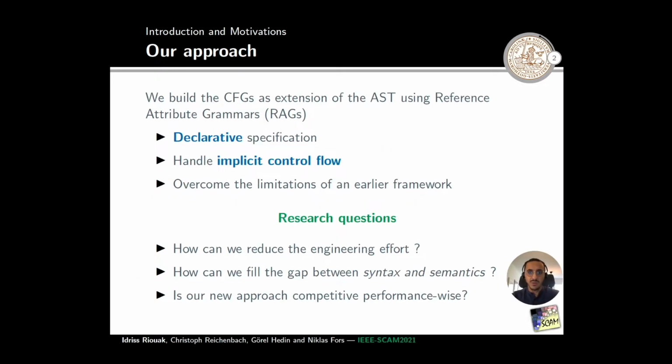In our approach, we build the control flow graph as an extension of the AST, using reference attributed grammars. The entire specification of our work is declarative. We have been able to handle implicit control flow, and we overcome the limitations of the earlier framework.